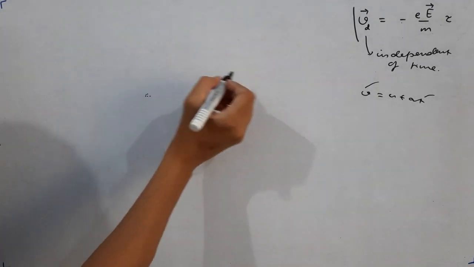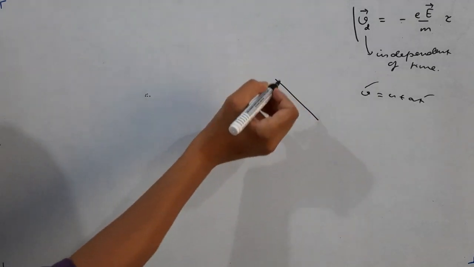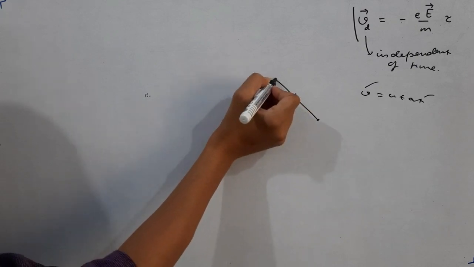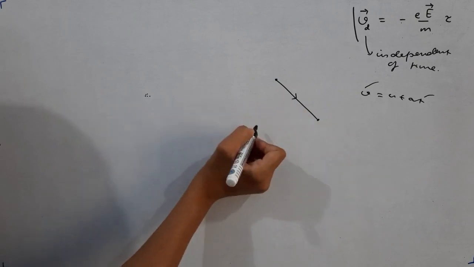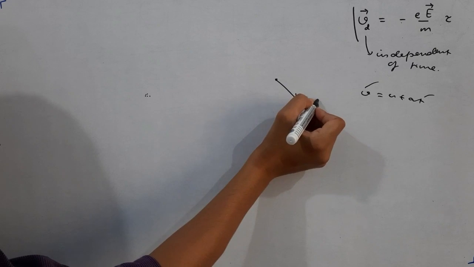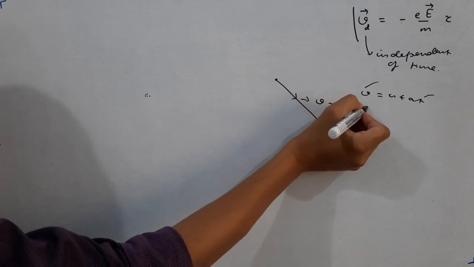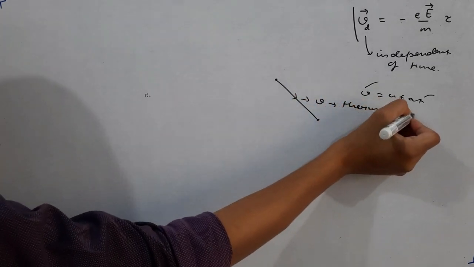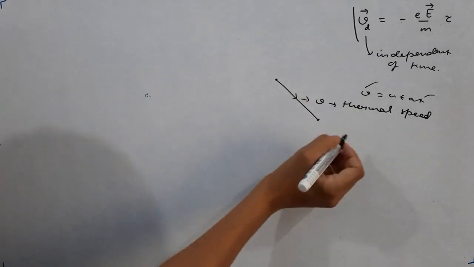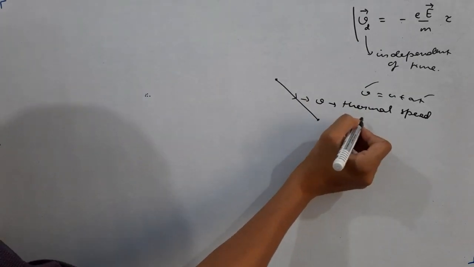The velocity between two successive collisions, one more difference you should understand. When an electron moves from one point to the other, between two successive collisions, this speed is not drift speed. This speed we call thermal speed. Even in the absence of electric field, these electrons will move with great speeds. The speeds are quite large, hundreds and thousands of meters per second. Thermal speed is very, very large.